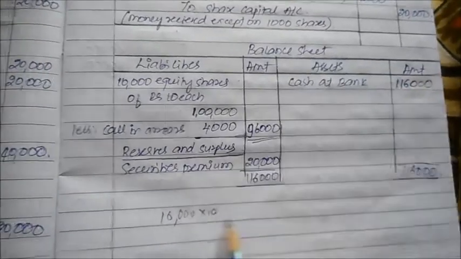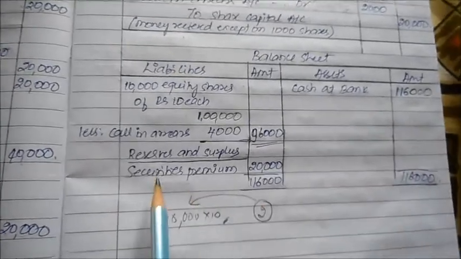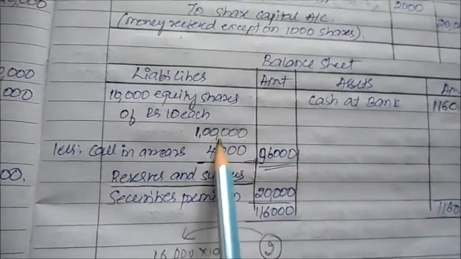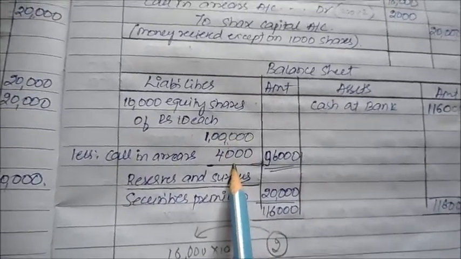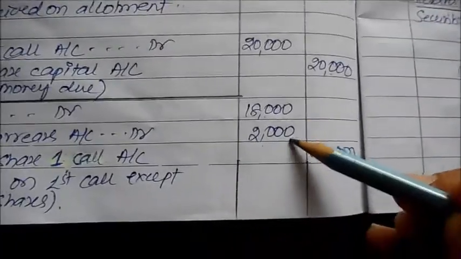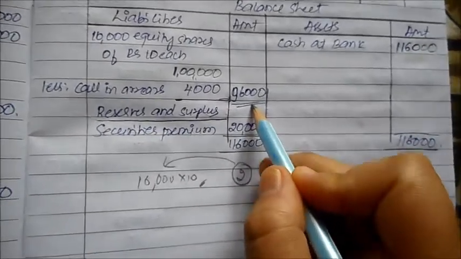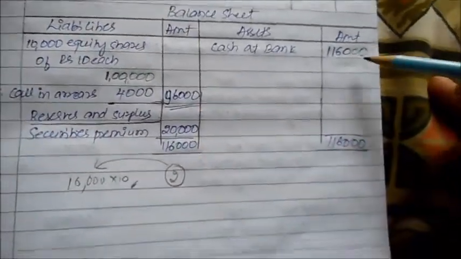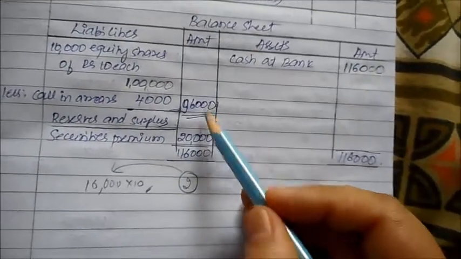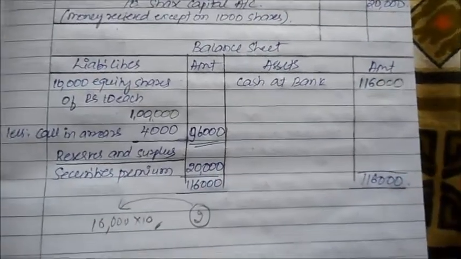10,000 into 10. The remaining 2 rupees that you are getting on 10,000 shares will be transferred to reserves and surplus as securities premium, 20,000. So 1 lakh. Total of 4,000 is call in arrear, 1 on the final call and 1 on the first call. So this will go here, and the actual amount of capital raised is 96,000. This you will add together as cash. Okay, we are adding it in the cash. 96,000 plus 20 will become 1,60,000.